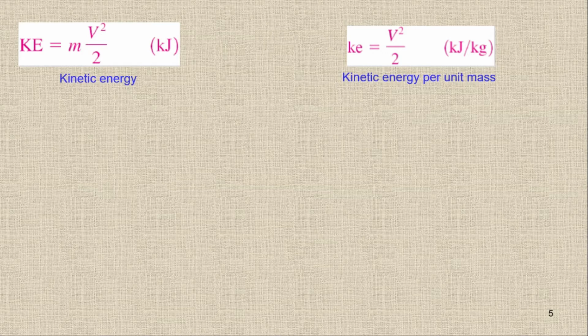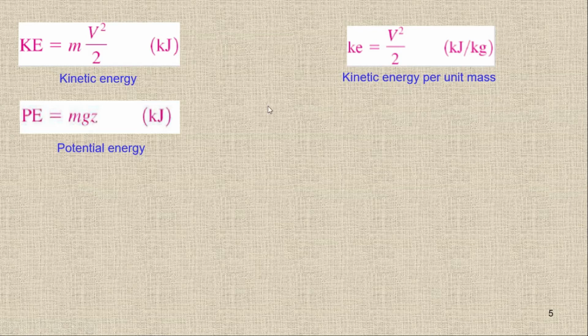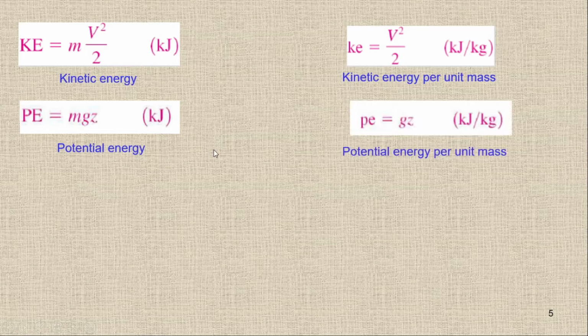Here please be careful: whenever we have specific energies, we use small letters. Here we have the capital letters for whole energy, and the small letters when we are talking about specific energies. Same way we have the potential energy, mgz or mgh, and this is again joule or kilojoule. And then we have the specific potential energy.